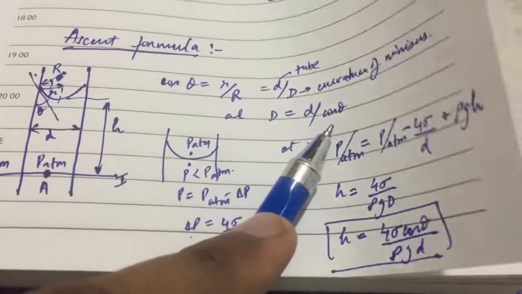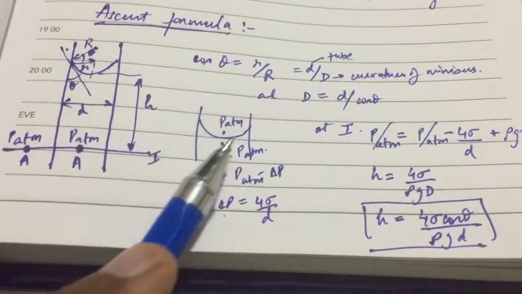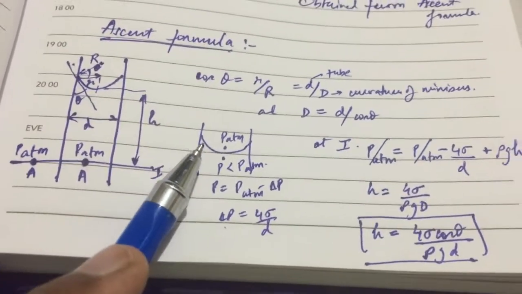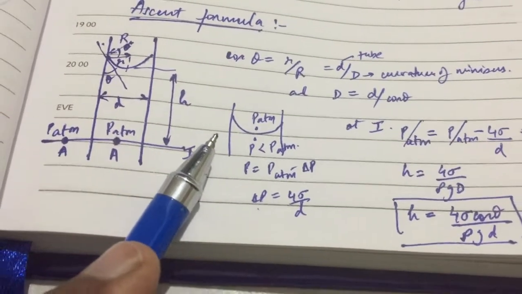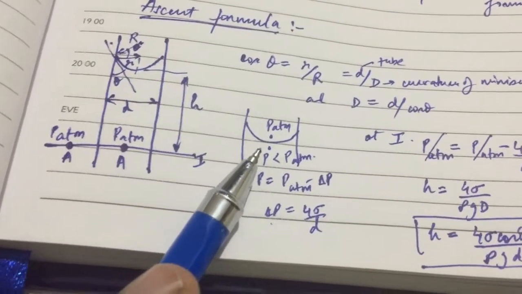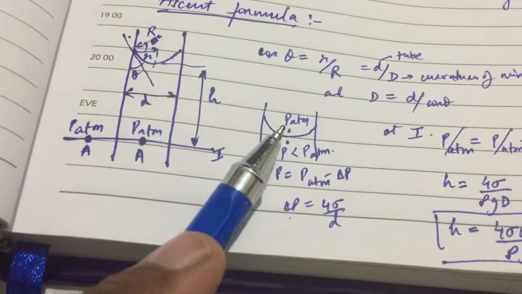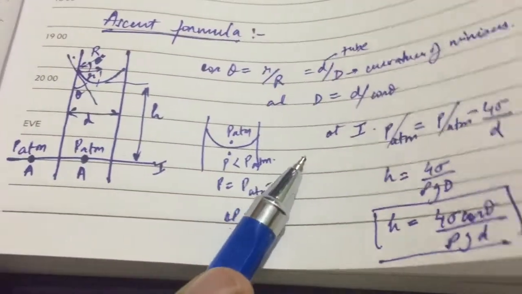So d is equal to d by cos theta. As we know from this property, we have a concave meniscus. That means there is a very high adhesive force. If you have a high adhesive force, that means the surface tension is less. If the surface tension is less, that means the pressure here is less than the upper pressure, that is, less than the atmospheric pressure.